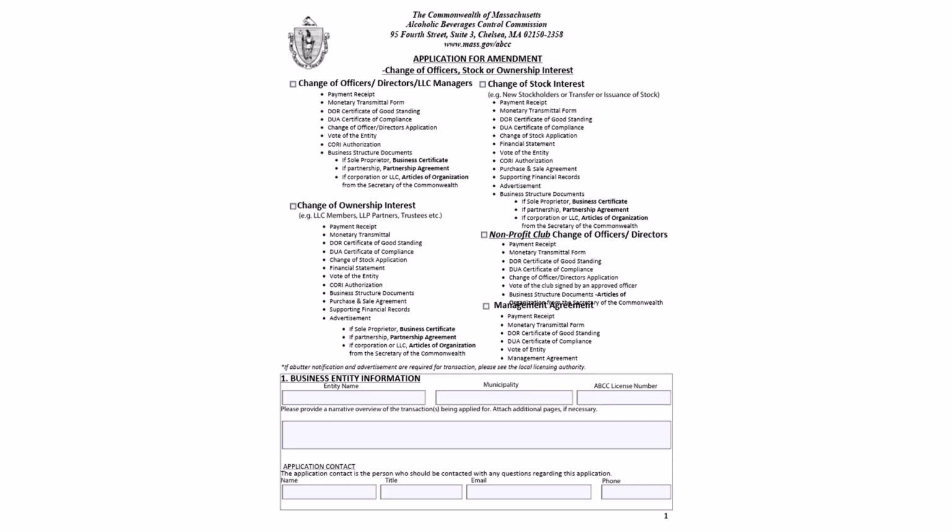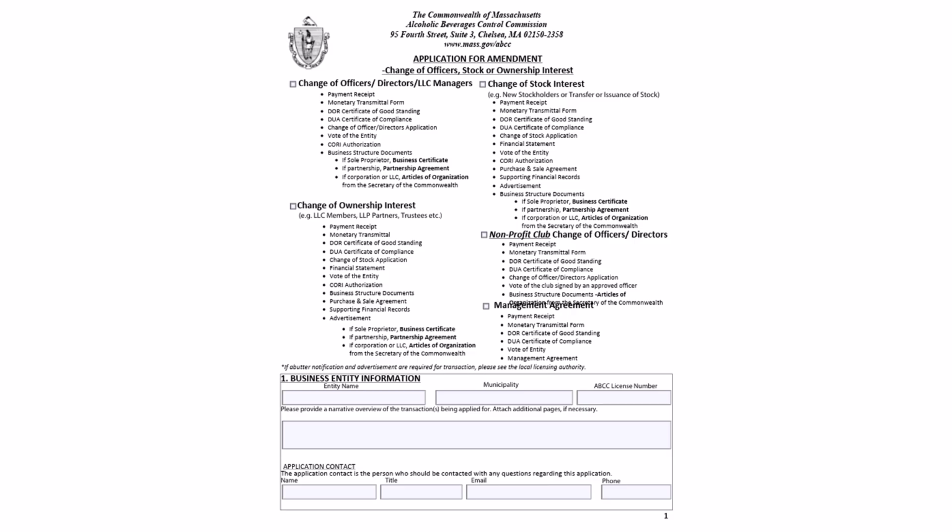The first page of the amendment application lists the required documents for each change of beneficial interest amendment. Please review the required documents for the change of stock interest amendment. The monetary transmittal form, the change of stock application, and the vote of the entity are included in this PDF file. This page also includes question 1 of the amendment application.